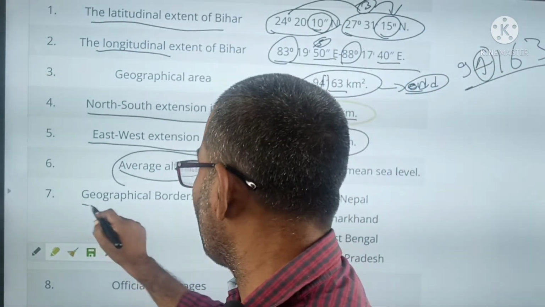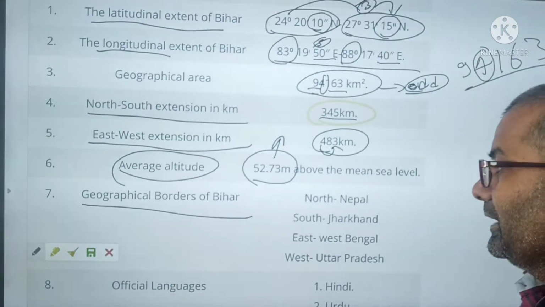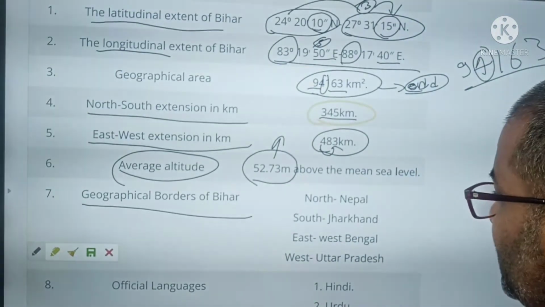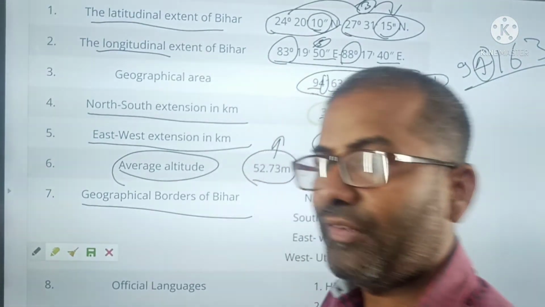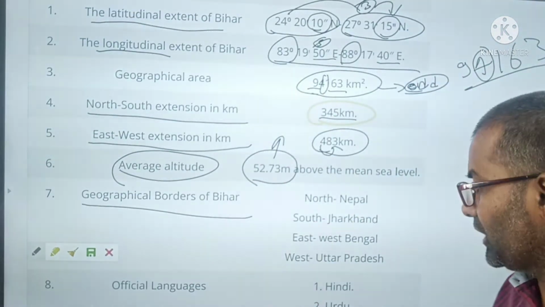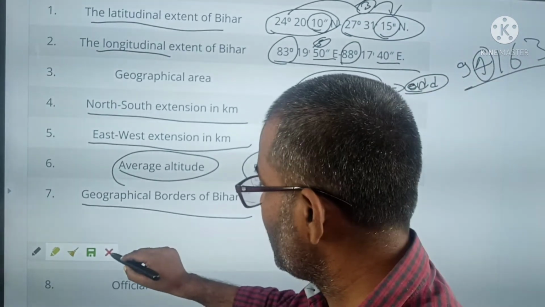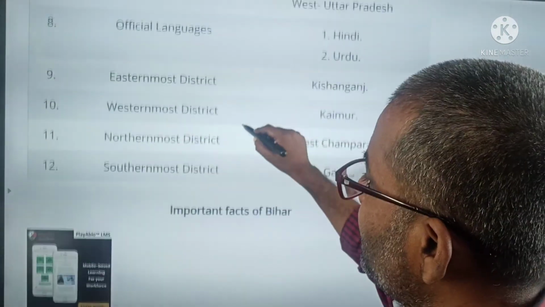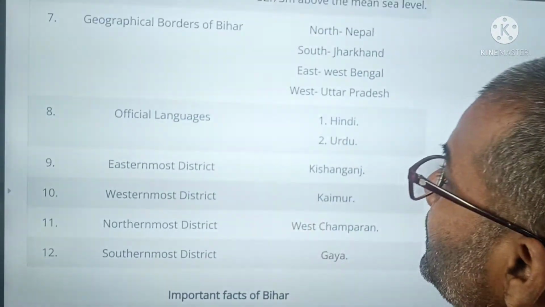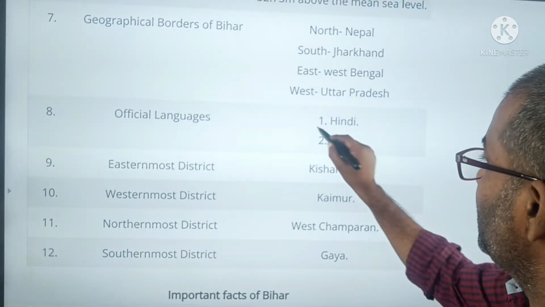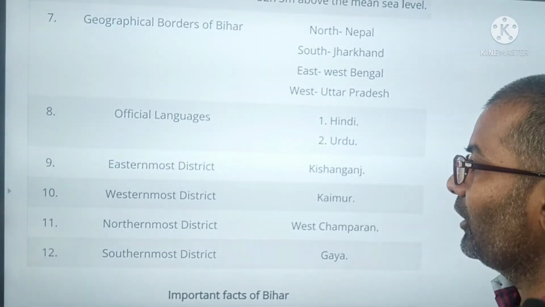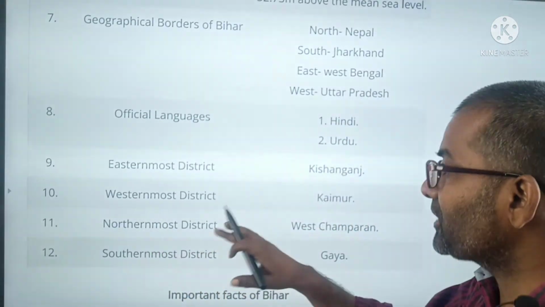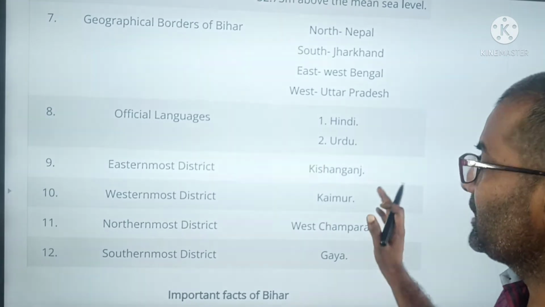The next is the geographical boundary of Bihar. In the north, Nepal; in the south, Jharkhand; in the east, West Bengal; and in the west, its boundary touches Uttar Pradesh. The next is its official language. Hindi and Urdu both are official languages.